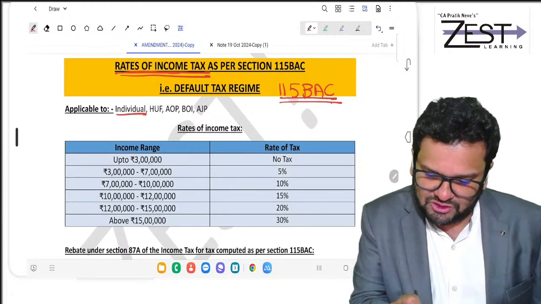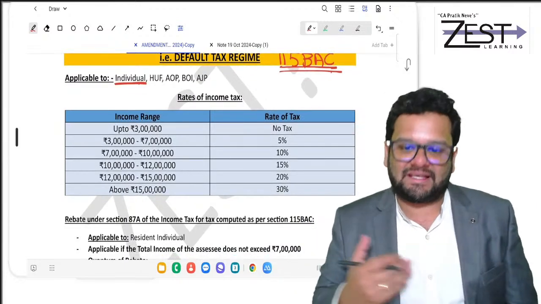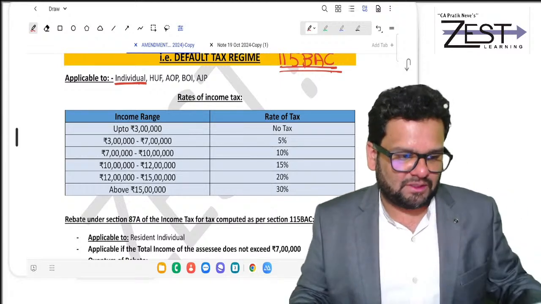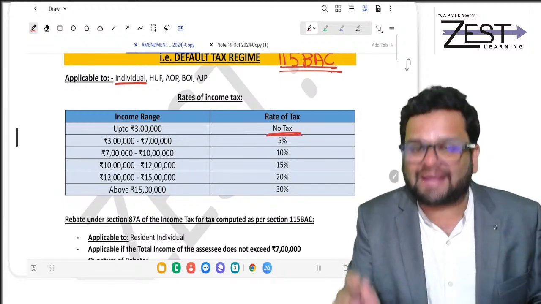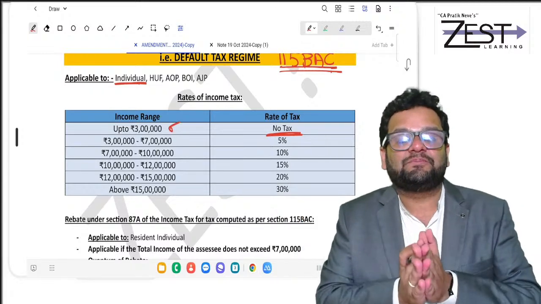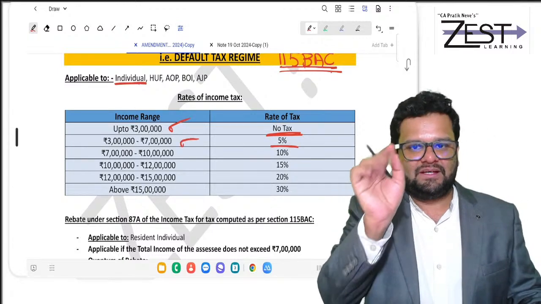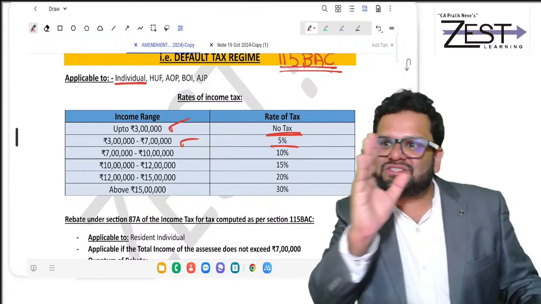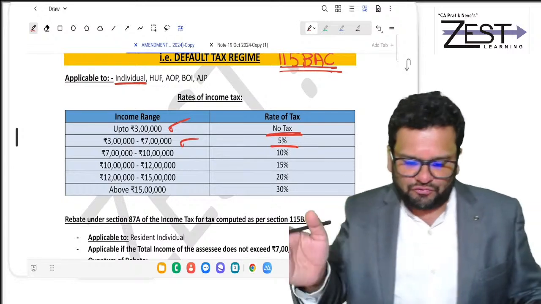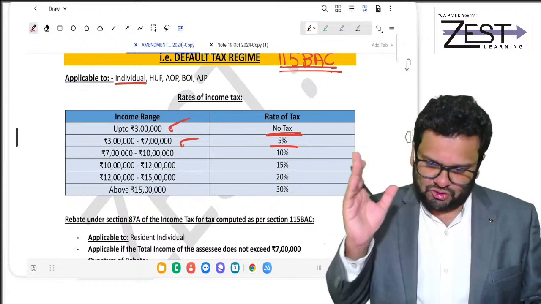Our focus mainly is on individual, let it be resident or non-resident assessee. What are the rates of income tax? If my income is up to rupees 3 lakhs, there is no tax. So how to remember? 0 to 3 lakh, no tax. 3 lakh to 7 lakh, tax is at 5%. See, 0 to 3, 3 to 7, 7 to 10, 10 to 12, 12 to 15, and above 15. Getting it? So 0 to 3 lakhs, no tax.